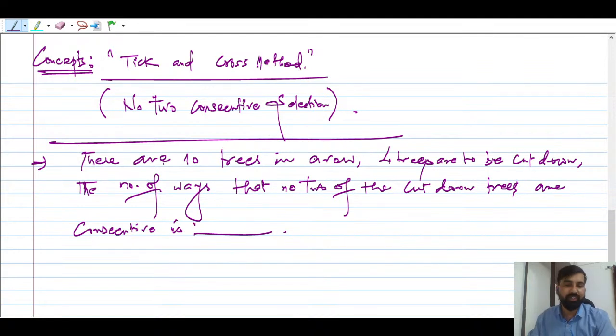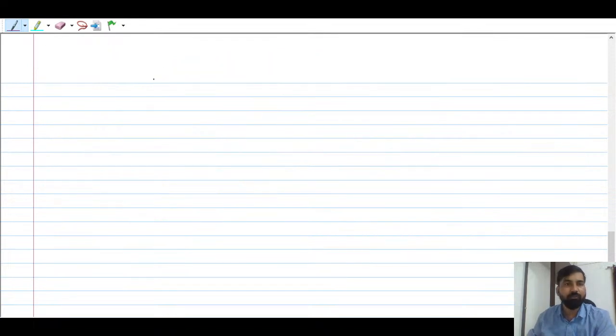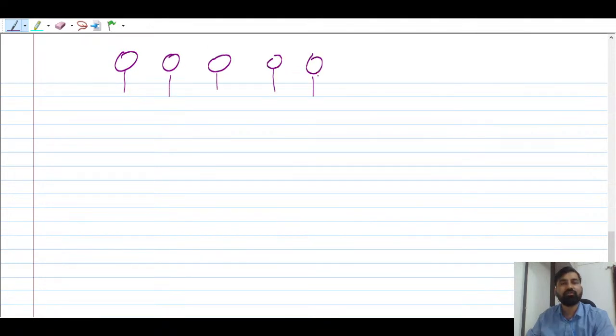काफी अच्छा क्वेश्चन है। देखो इसमें क्वेश्चन क्या है, फिर से रीड करना। सपोज देयर आर 10 trees in a row, 4 trees are to be cut down and the number of ways that no two of the cut down trees are consecutive, right? I think everyone might be familiar with the meaning of consecutive। सबको समझ में आना चाहिए what is the meaning of consecutive, right? तो आपके पास 10 trees हैं, ठीक है, let me draw the trees as well for you। सपोज मान लो यहाँ पर आपके पास एक ट्री ये हो गया, दूसरा ट्री, तीसरा ट्री, चौथा ट्री, 1 2 3 4 5 6 7 8 9 10, these are 10 trees, right, you can see।